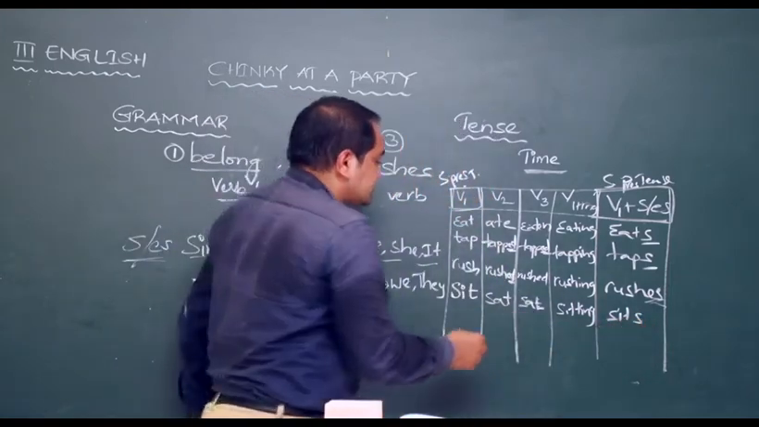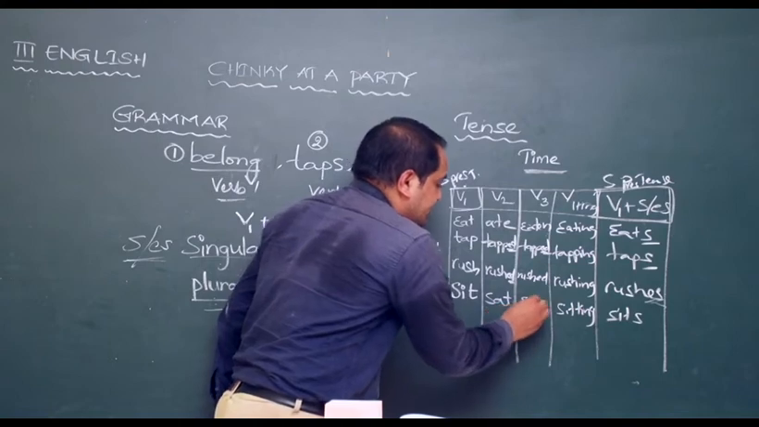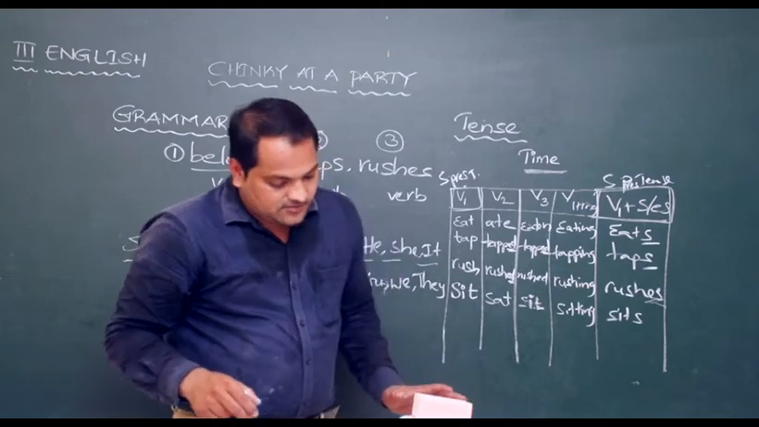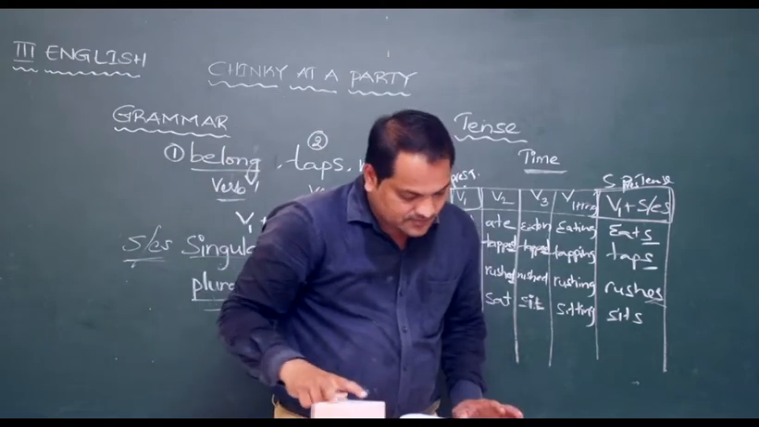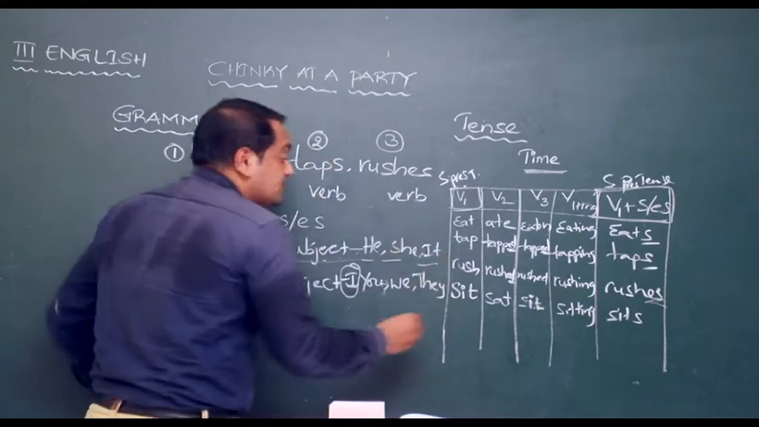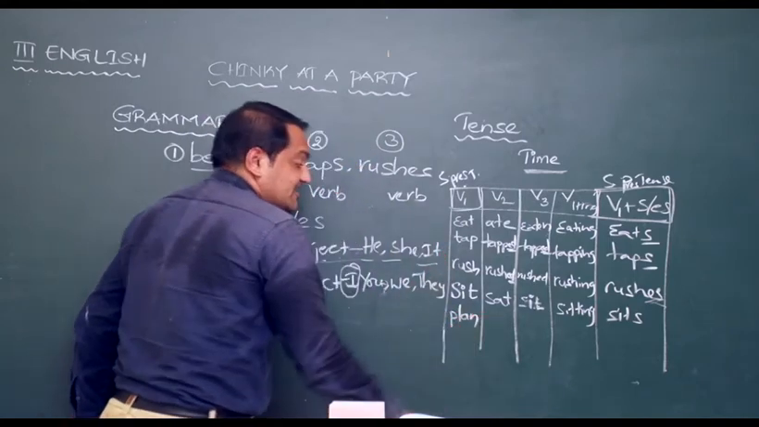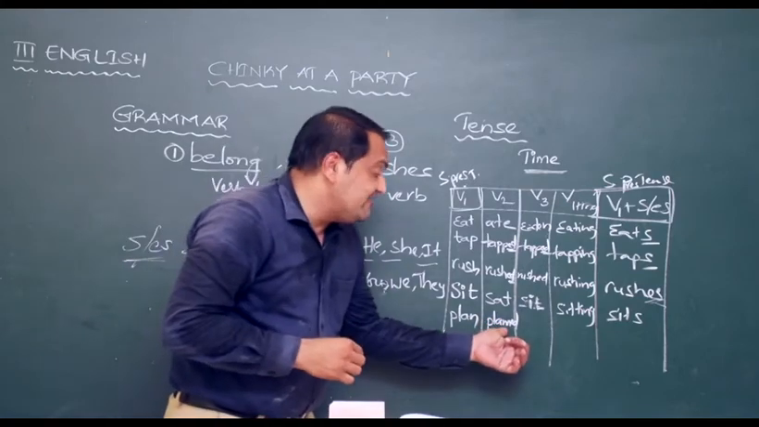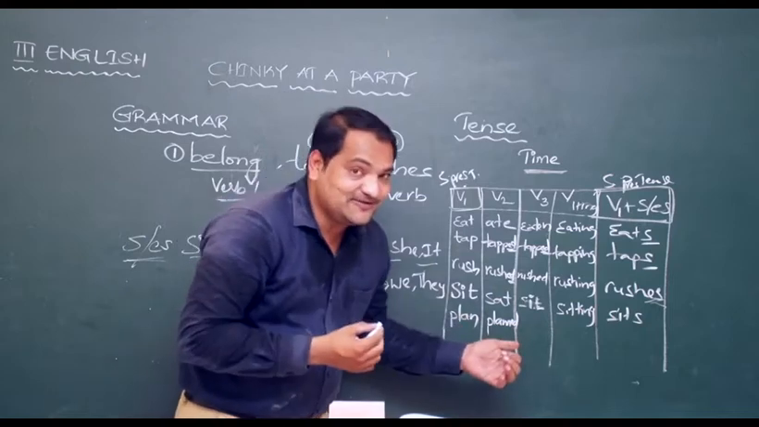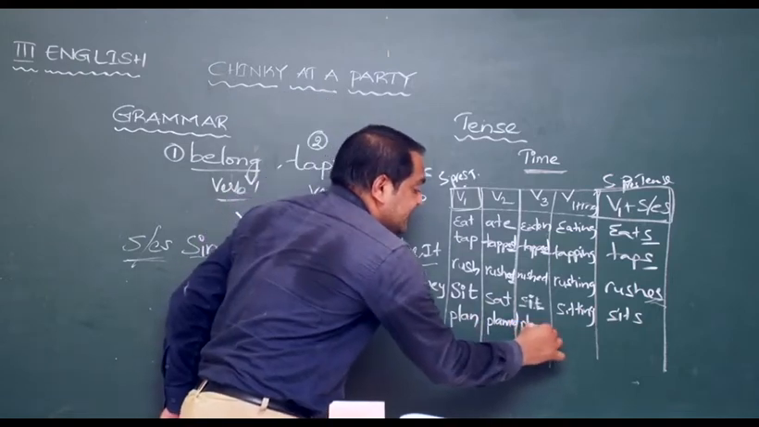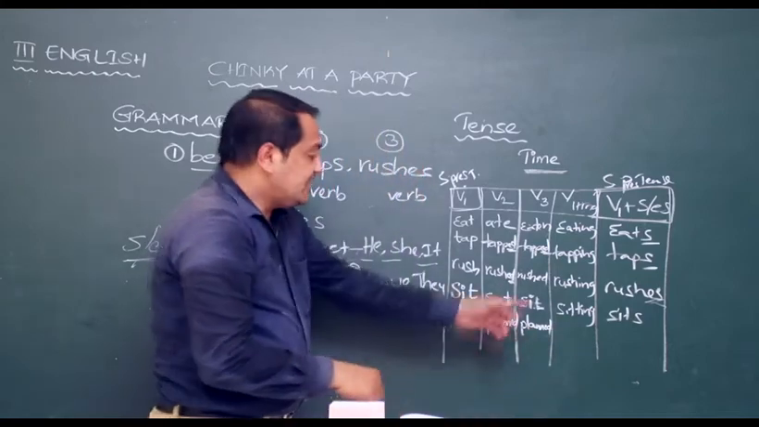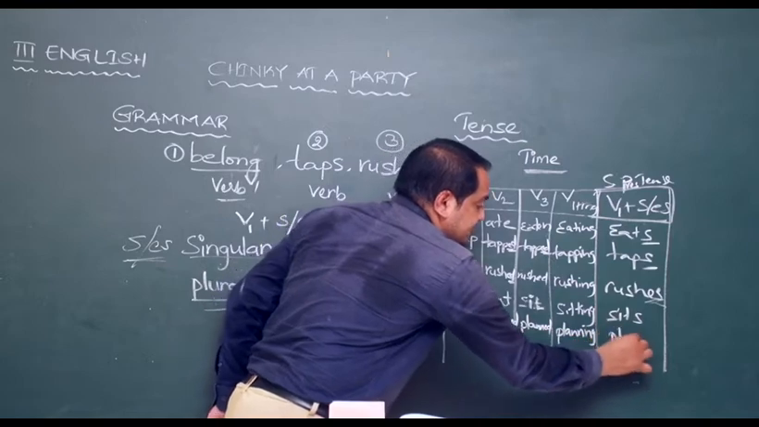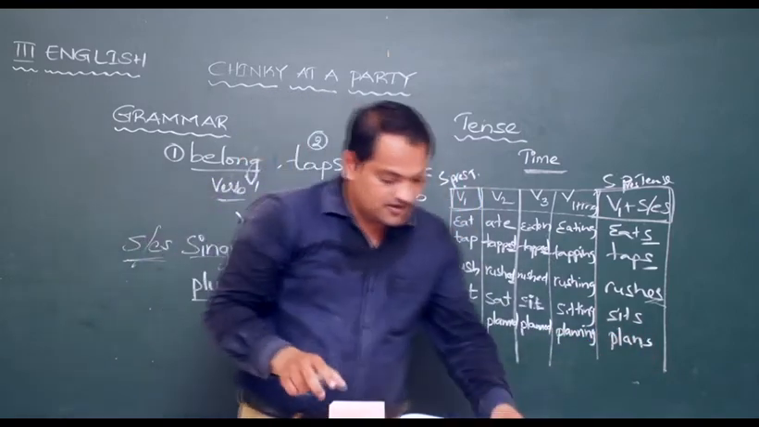Here V1 is sit, and the V3 form is also sit. Okay. Now, look at this. He is planning. What's the verb? Plan. Plan is the basic form. Planned, N-N-E-D. Now, if ED comes in V2, what's the rule? V3 is also ED. Planned. Then, planning. Plans. Right? Okay. Think.